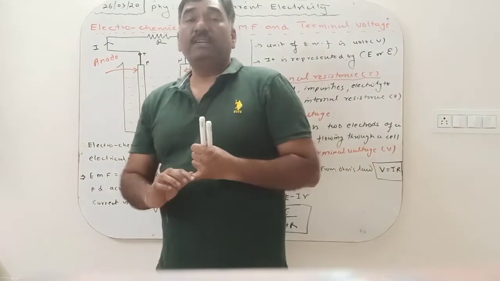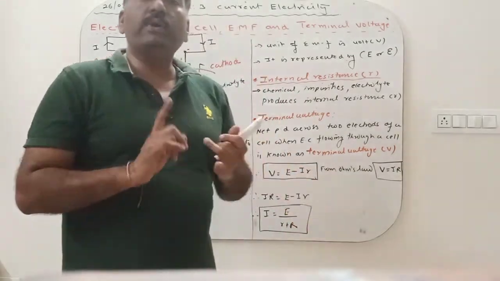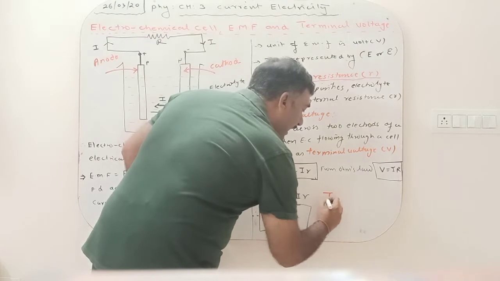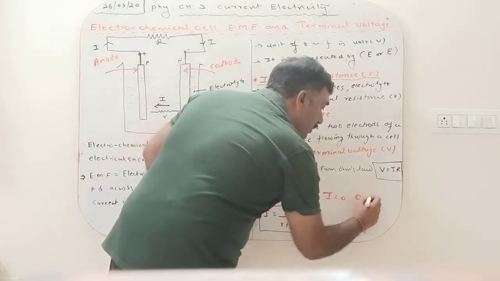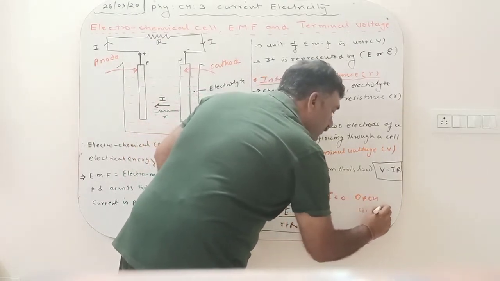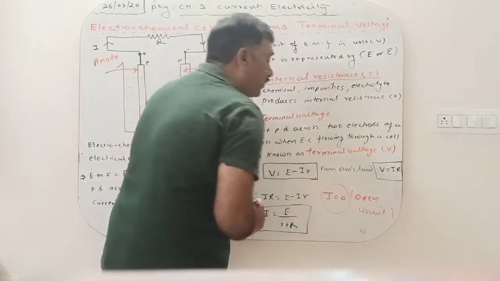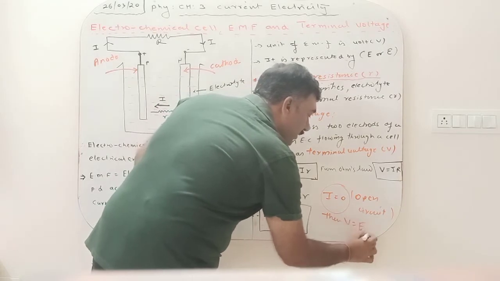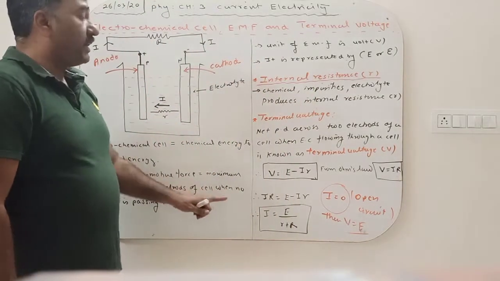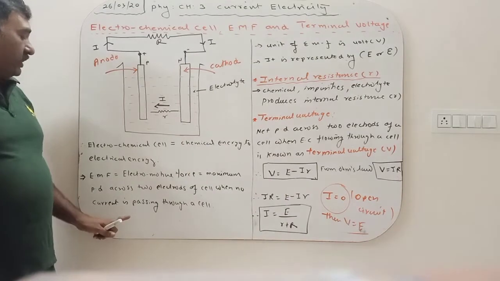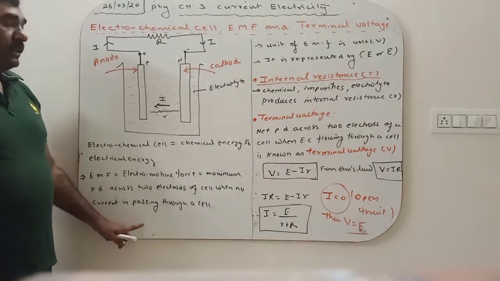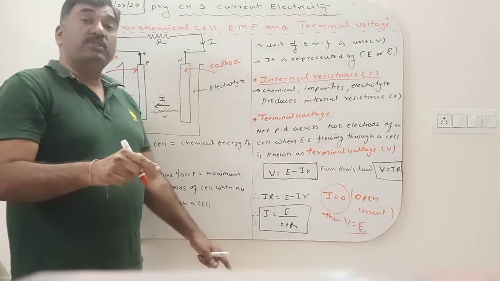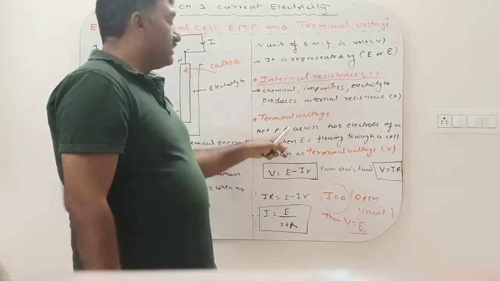The maximum potential difference across the two electrodes when no electric current is flowing, in open circuit when I is equal to 0, then V is equal to E. So the maximum potential difference across the two electrodes when no current is passing through the cell is known as EMF. And when the current is passing through the cell, it is known as terminal voltage.